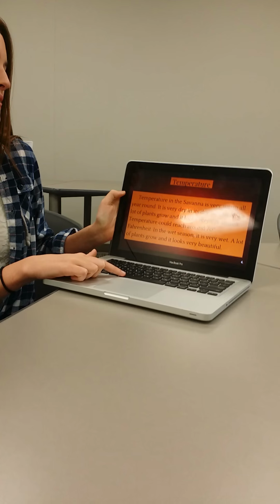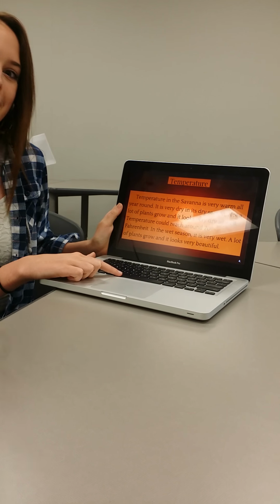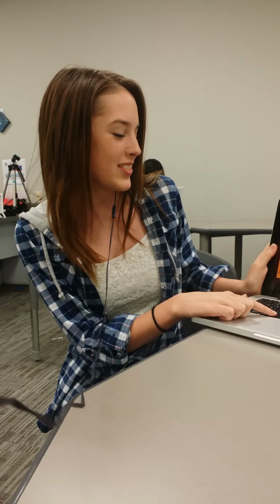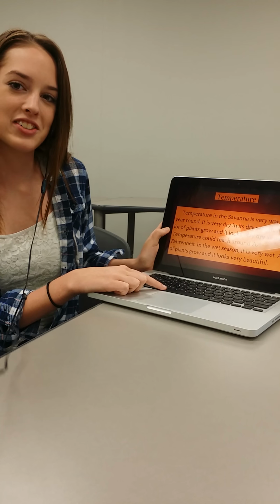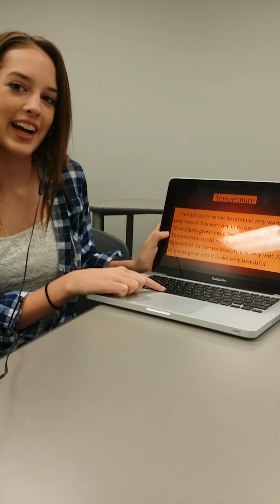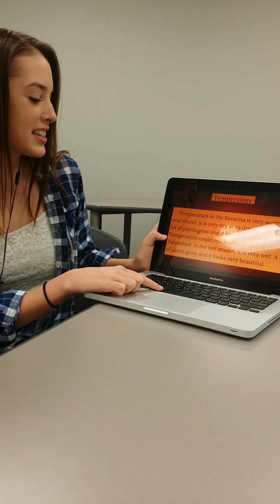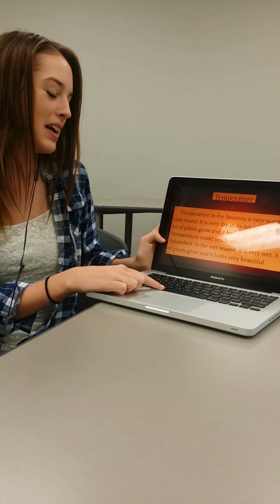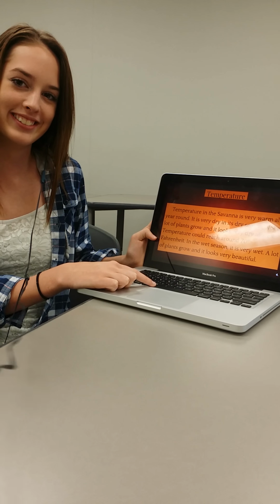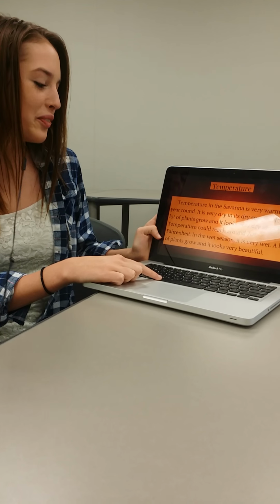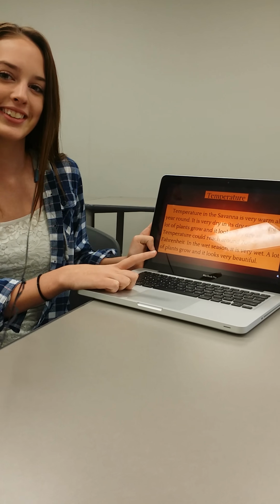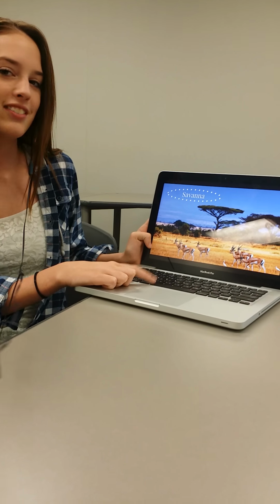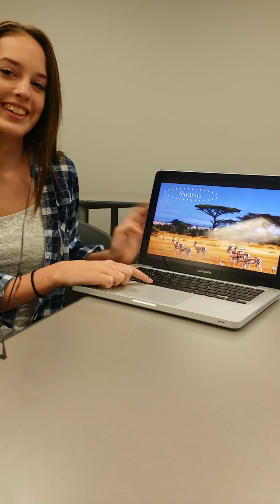Temperature. Temperature in the savanna is very warm all year around, and it's very dry in its dry season. Not a lot of plants grow, and it looks very dry as well. Temperature could reach around 70 degrees Fahrenheit. In the wet season, it is very wet. A lot of plants grow, and it looks very beautiful. Here is a picture of the savanna. Here are gazelles.